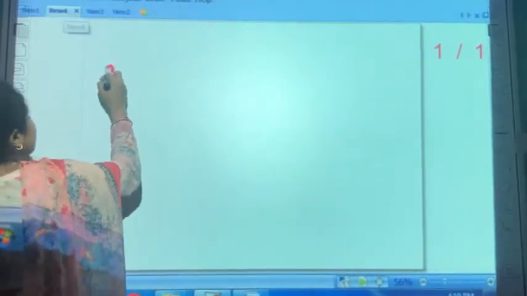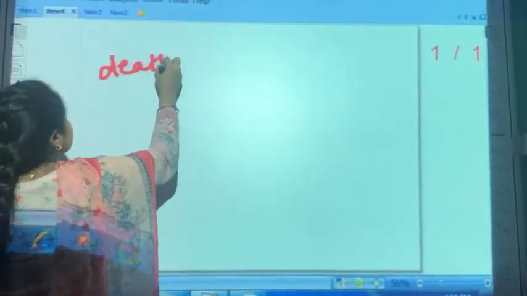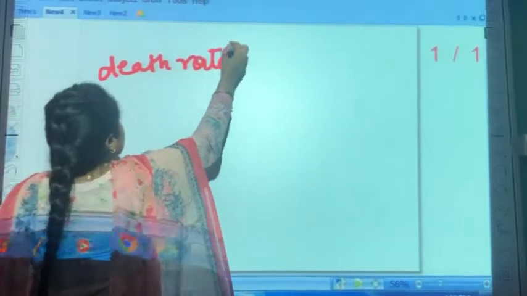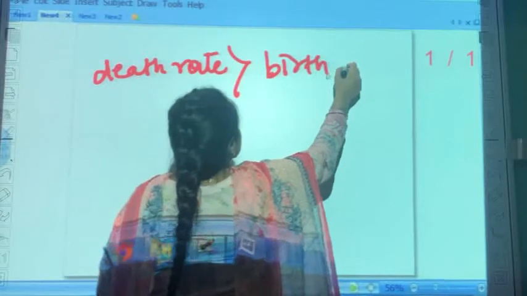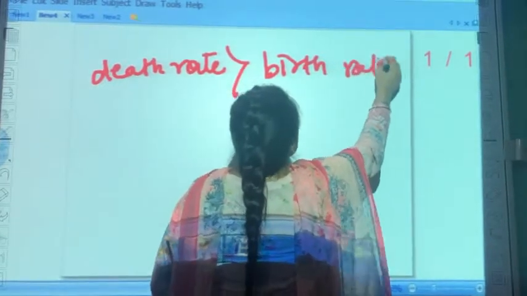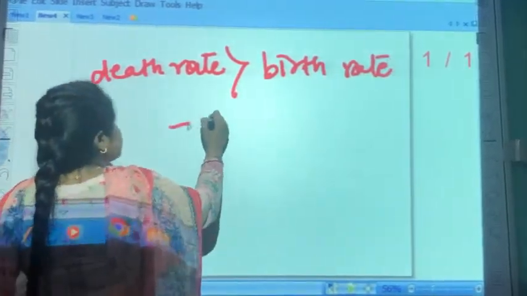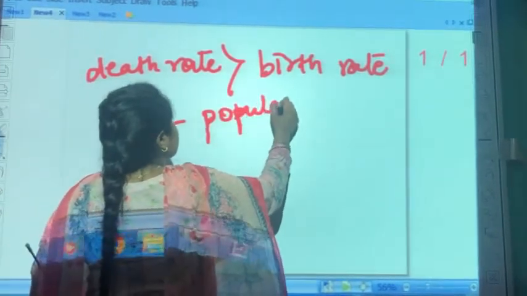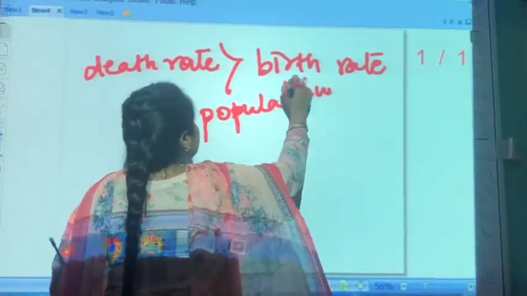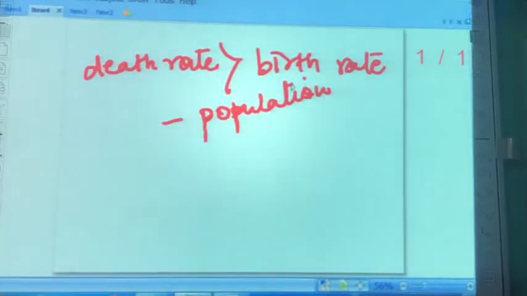Similarly, when the death rate is greater than the birth rate, the population will decrease. There will be a decrease in population.